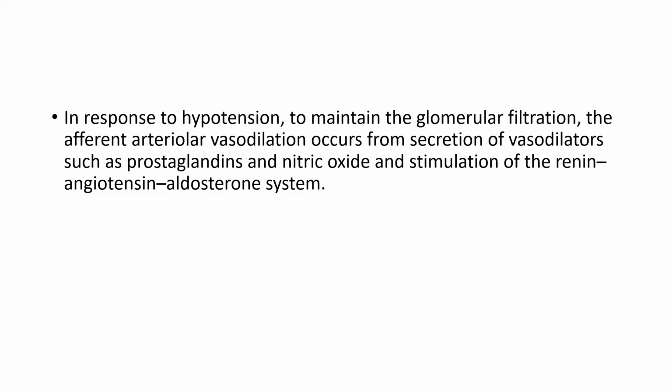So, in response to hypotension, to maintain glomerular filtration, afferent arteriolar vasodilation occurs from the secretion of vasodilators such as prostaglandin and nitric oxide and stimulation of the renin-angiotensin-aldosterone system.